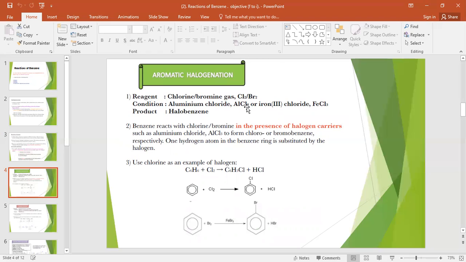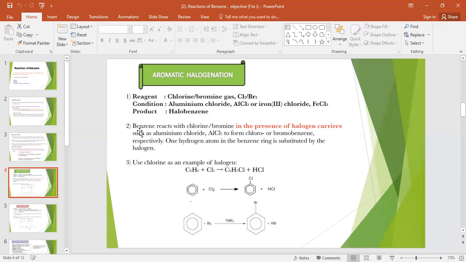Aluminum chloride AlCl3 acts as a catalyst, or iron chloride FeCl3, or iron bromide when you write the reaction with Br2. So first you need the reagent, then the condition, and your final product is halobenzene, maybe chlorobenzene or bromobenzene.